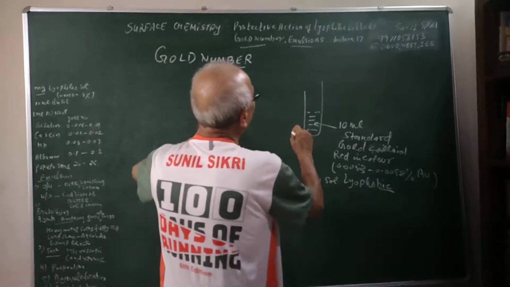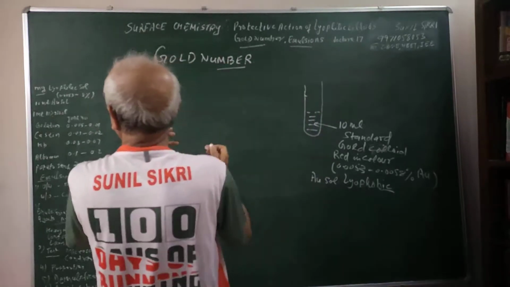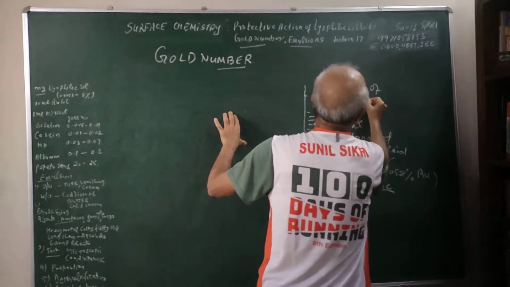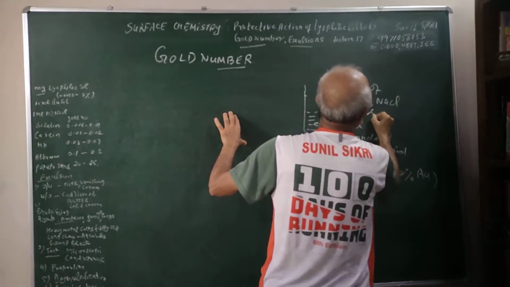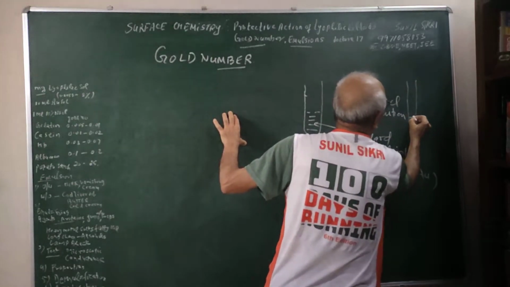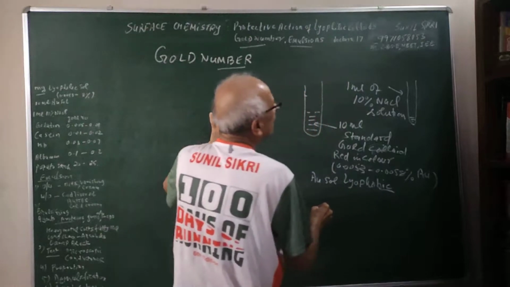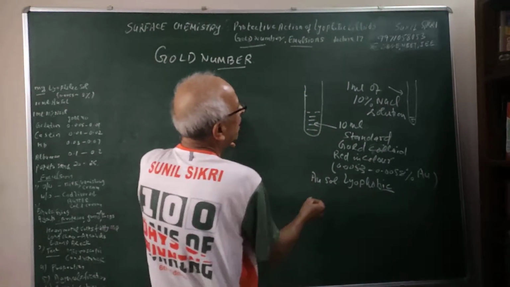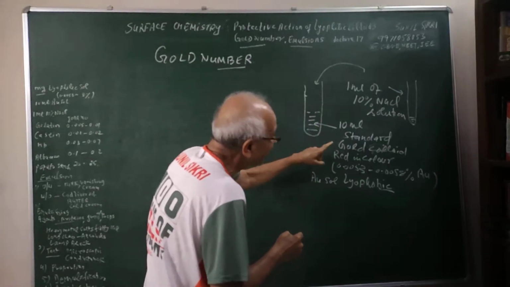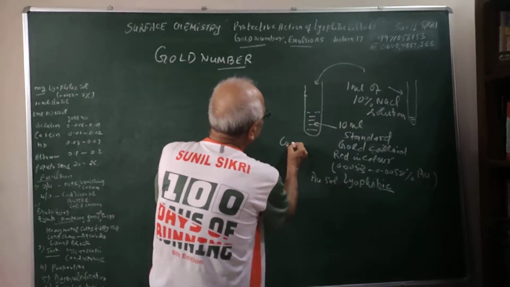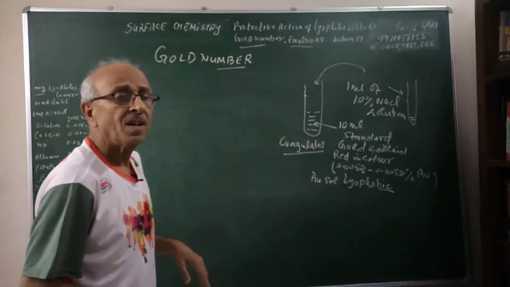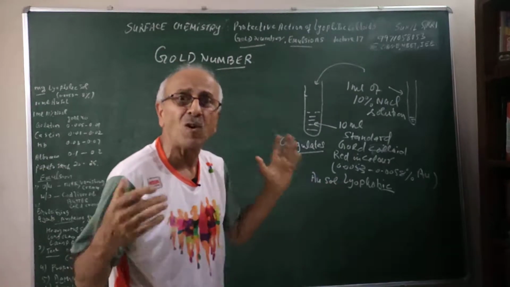And we are saying that if we add 1 milliliter of 10% NaCl solution, I have another test tube here with 1 milliliter of 10% NaCl solution, if I add this to 10 milliliter standard gold sol, it coagulates, because this is a lyophobic sol. It is not that stable.